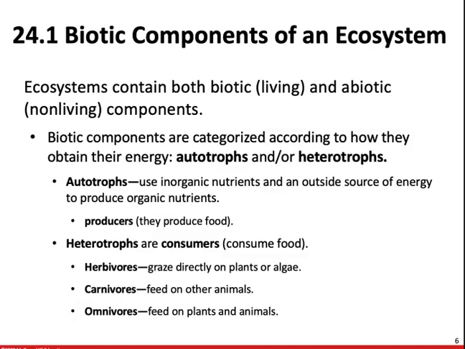Heterotrophs are going to be considered consumers. They have to consume their food. They cannot produce it themselves. They're going to then be broken down further based on their types of food. Herbivores are going to graze directly on the producers. So herbivores consume producers. They are going to consume those plants or algae. Carnivores feed on other animals. Omnivores can feed on both plants and animals. A great example of this would be humans. We eat both plants and animals.